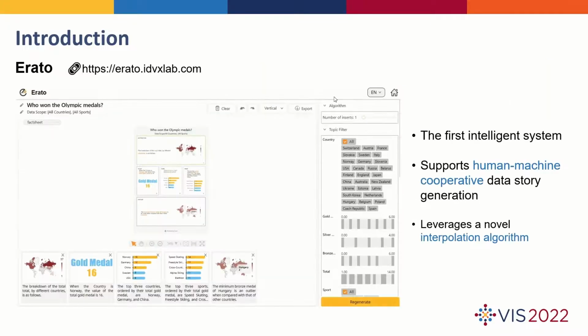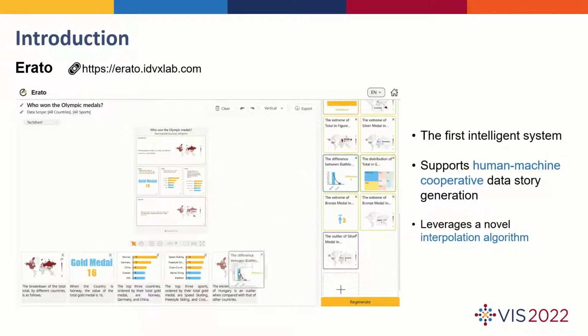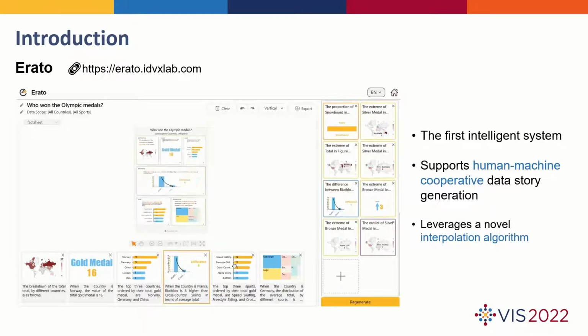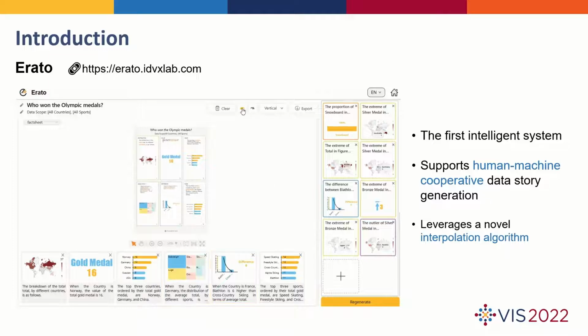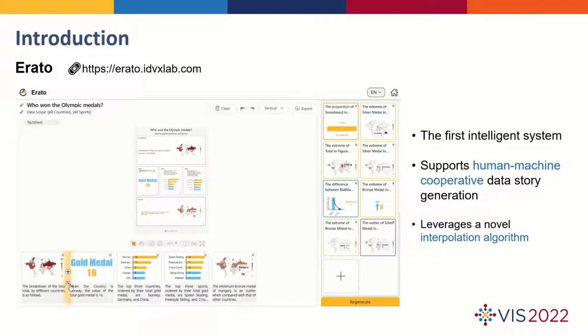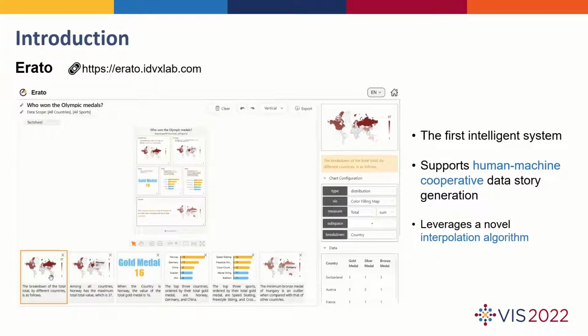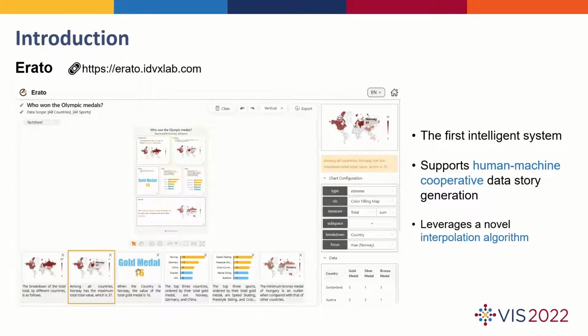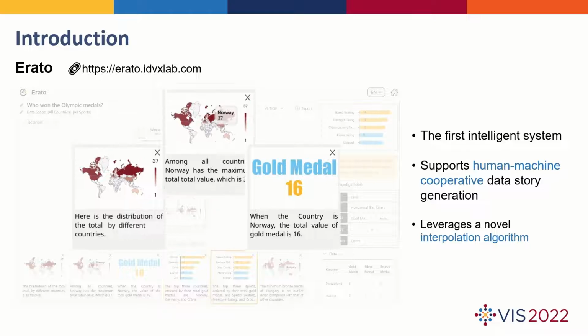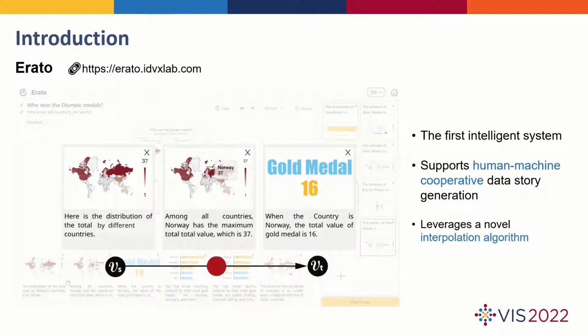To lower the technique barrier, we introduce a cooperative data story editing system, Erato, which allows users to generate insightful and fluid data stories together with the machine. The system leverages a novel interpolation algorithm to help users insert intermediate frames to smooth the transition between keyframes.